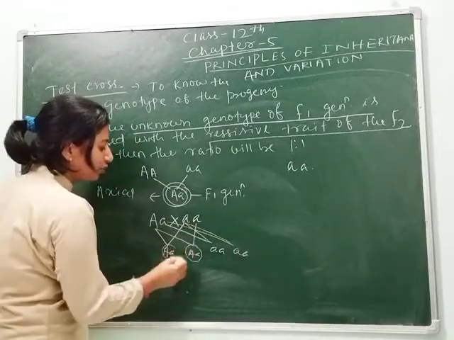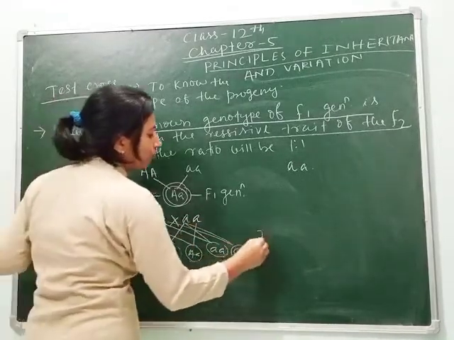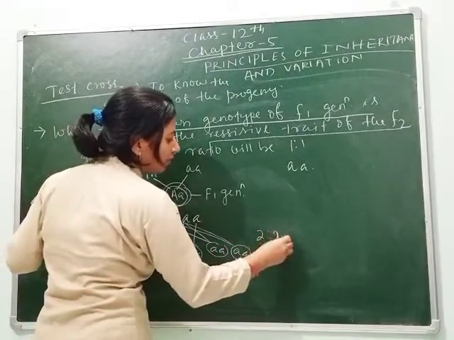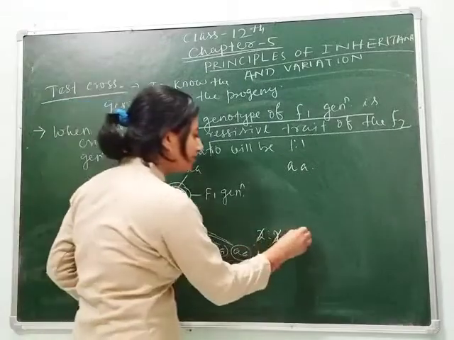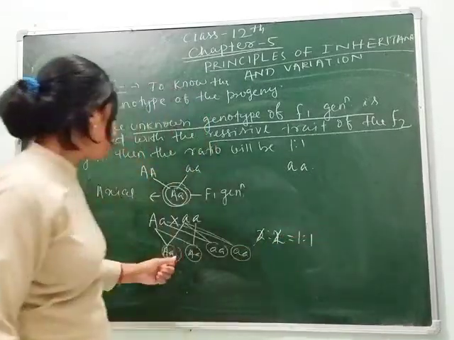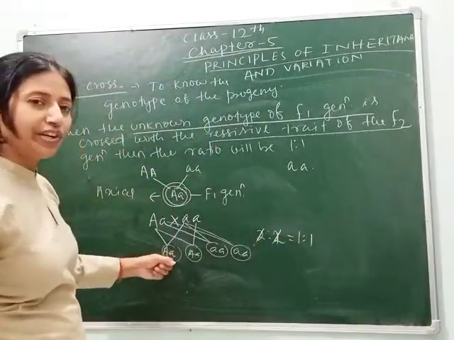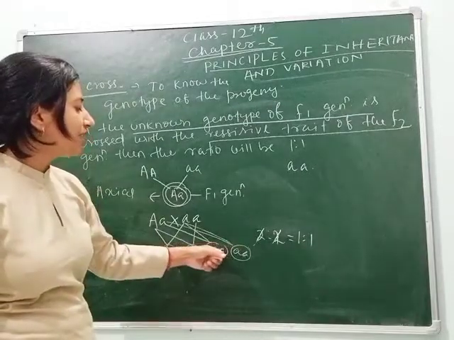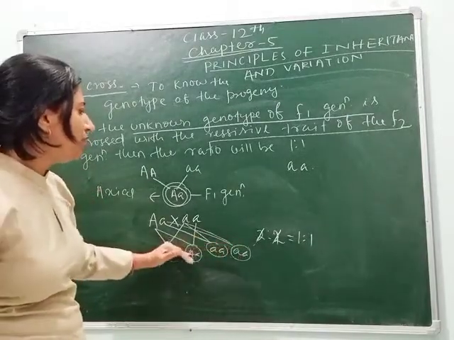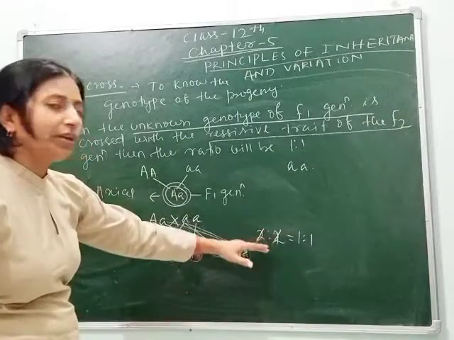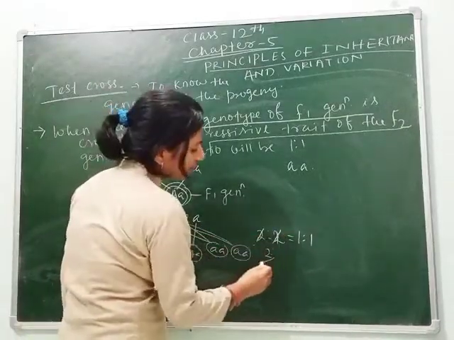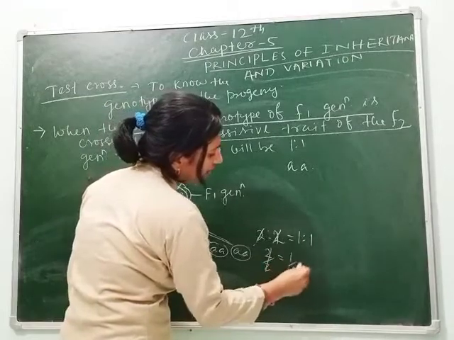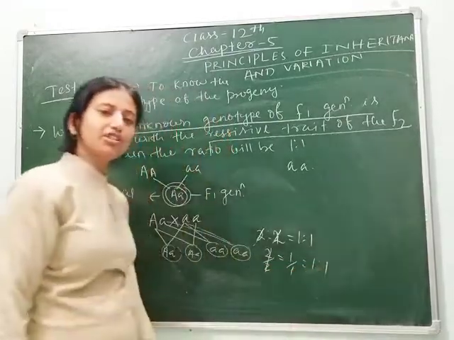So the ratio will be 2:2, or if we reduce this, the ratio will be 1:1. Meaning 2 heterozygous genotypes and 2 homozygous genotypes. So here the overall genotypic ratio is 1:1.